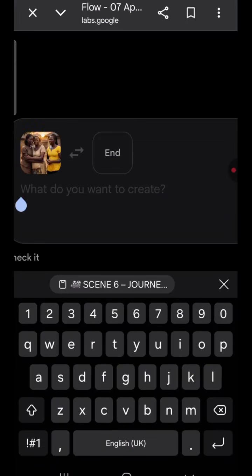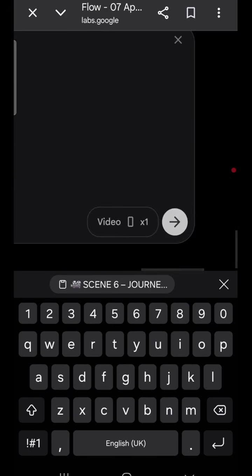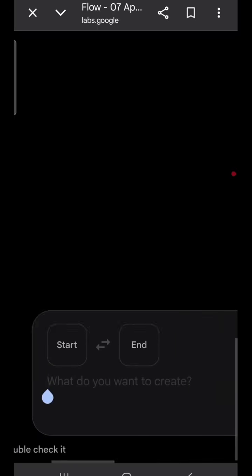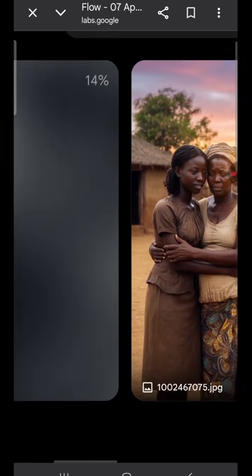So I'm just going to paste it here, in this place that says what do you want to create. Once I paste it, I'll just come back to the right here and then hit here for it to start generating. Okay, it can literally generate up to 8 seconds video for you, unlike other free websites or free apps that will just allow you to create only 5 second videos. So this is actually good. So you scroll up and then see your video loading. Let's see what it is going to give us. And one thing about this app is that it is actually very fast for a tool that is free of charge. So this is something you should actually get your hands on.